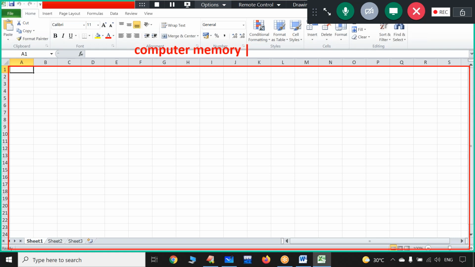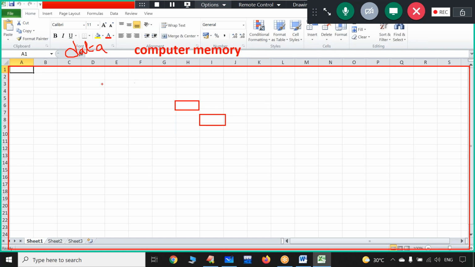In the same way, computer memory is also a collection of so many memory blocks. You have to assume every cell is nothing but one memory block. When you ask your computer, hello computer, this is my data, can you store?